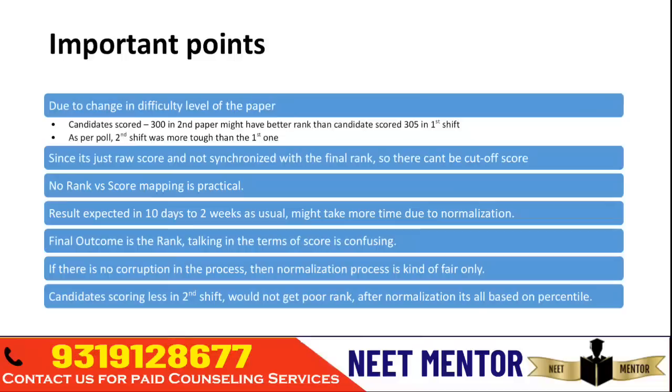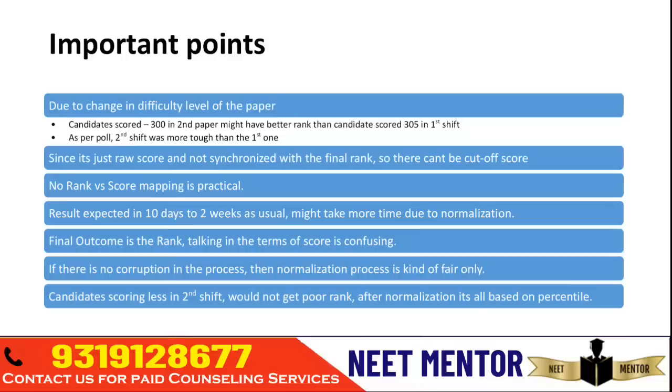They don't reveal the answer key, they don't reveal your correct option, your option given in the online paper. So you don't have the input, you don't have the correct answer key, you don't have details like how much percentile you got, how much percentile set-wise, so it is kind of a black box.